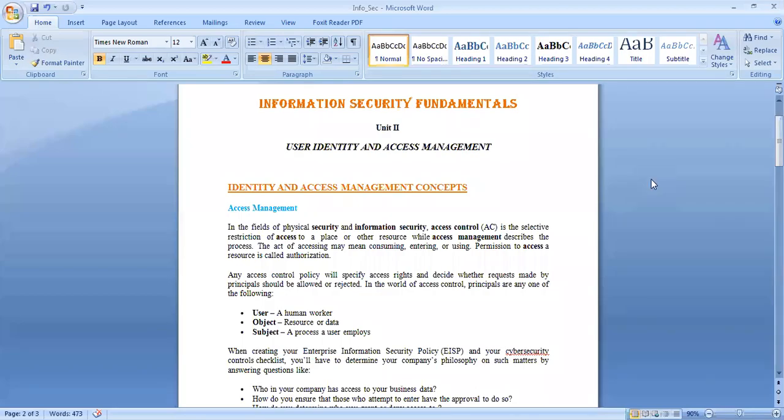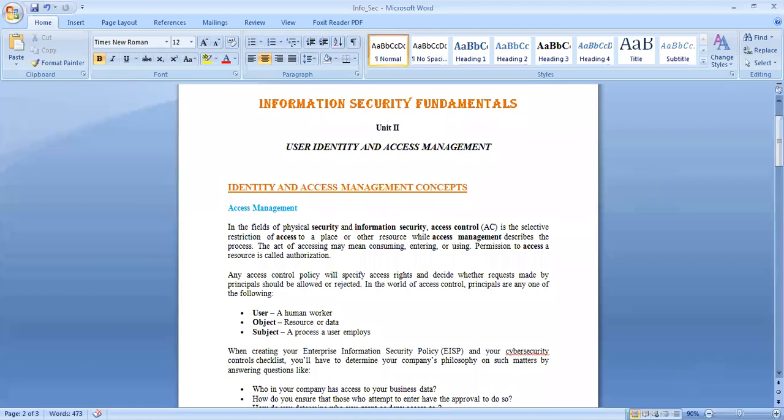Today we are starting with Unit 2, and the first topic that we are going to cover is identity and access management. We will go through identity and access management concepts. This lecture aims to provide knowledge of the existing identity and access control management systems. So we start now.